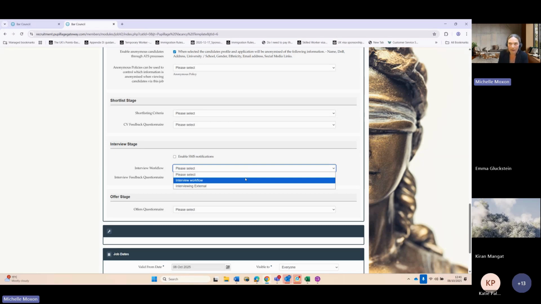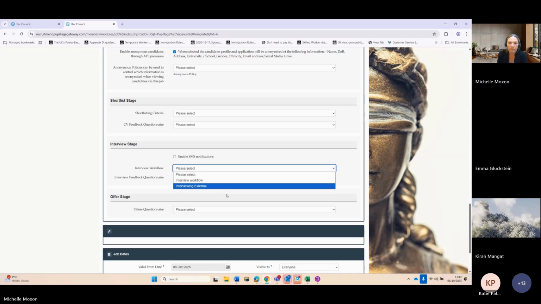If you're not arranging your interviews through the ATS itself, if you click interviews external, it will allow you to move through the process, move the candidates to interview stage, but not actually ask you to set up the actual interviews themselves through the gateway.